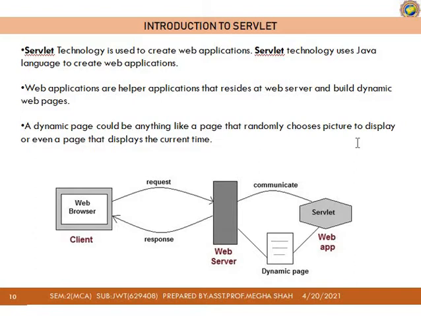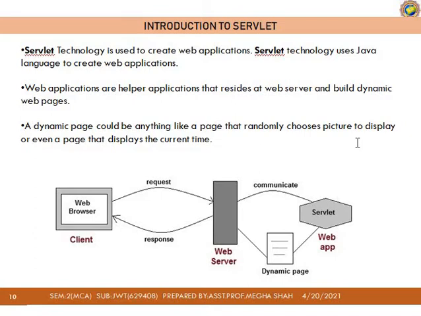Whatever request is coming from the client side is passed to the web server, and the web server passes that request to the servlet by communicating with it. The servlet generates a dynamic page, as a servlet is Java programming.